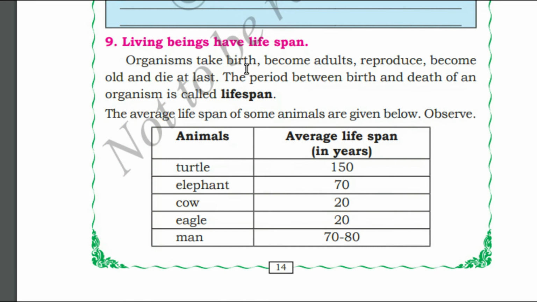Living beings have a lifespan. Living organisms take birth on earth, become adults, reproduce, become old, and at last they die. The time period between birth and death is called the lifespan of an organism. The average lifespans of some animals are given below. For a turtle, it is 150 years. For human beings, it is around 70 to 80 years. A cow lives 20 years. An eagle lives 20 years.